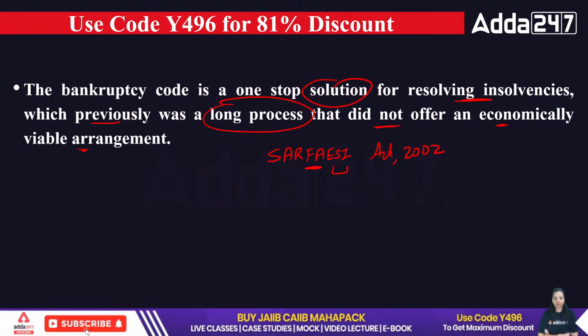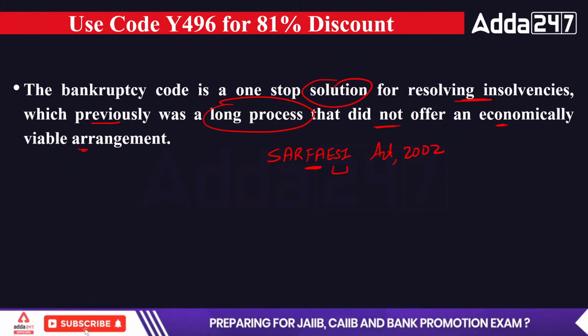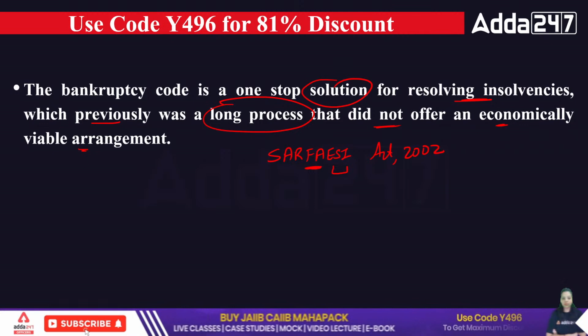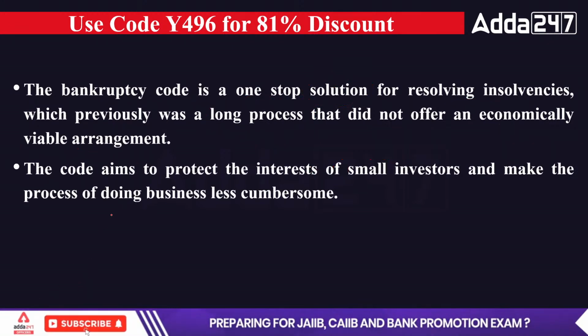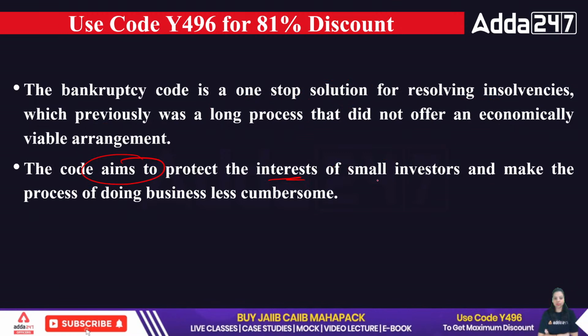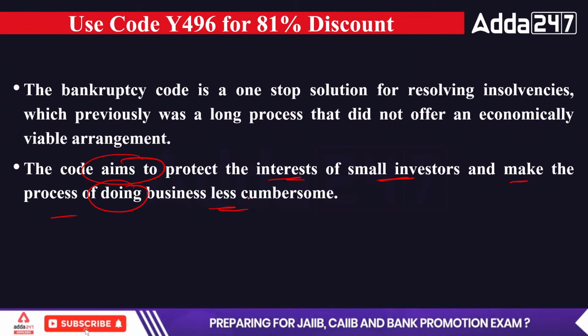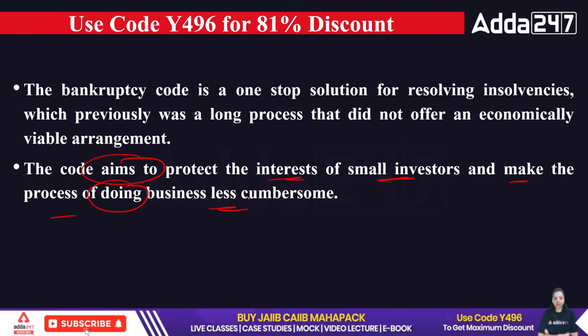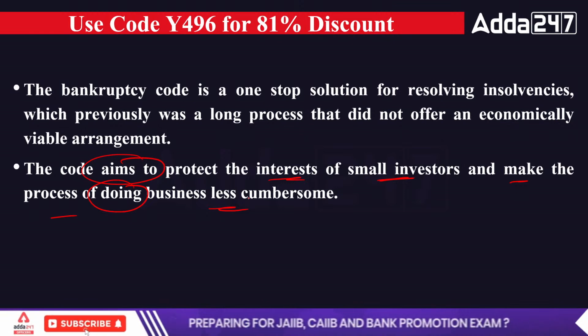This is what we are saying: the bankruptcy code is a one-stop solution for resolving insolvency, which previously was a long process. The code aims to protect the interest of small investors and make the process of doing business less cumbersome. It also makes the process of recovering the loan from insolvent companies or defaulters a little bit easier.